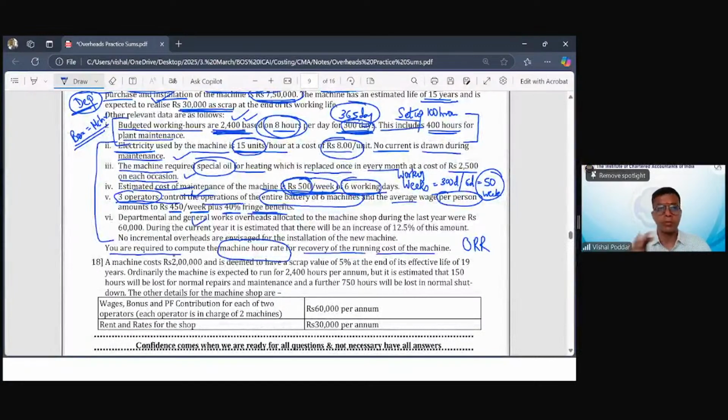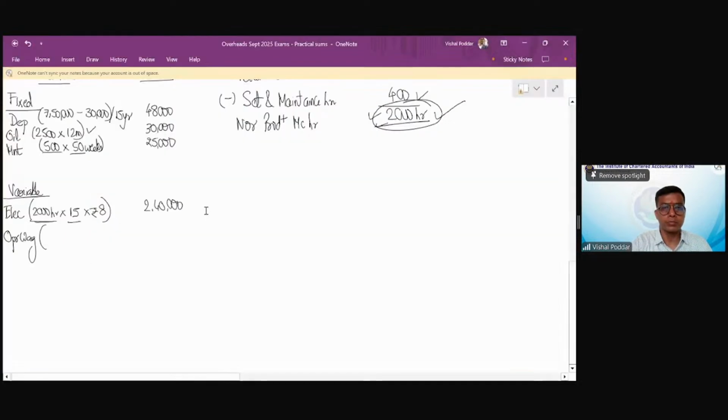Again, as I said, इस question में fixed variable नहीं पूछा है. जहाँ पे पूछा रहेगा, they will tell you what is fixed, what is variable. Here nothing is given, but generally power cost, operators cost, these are variable. Now 3 operators, each one is paid 450 per week. So please see the calculation. There are 3 workers. 450 is their salary per week, but I want per annum. So multiplied by again 50 weeks.